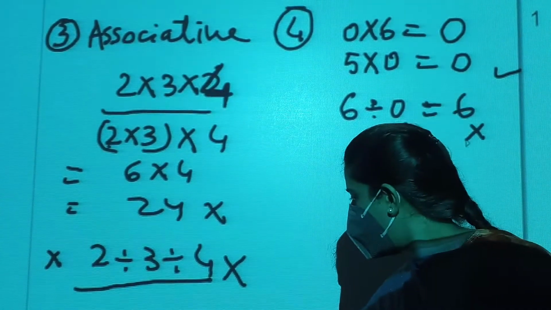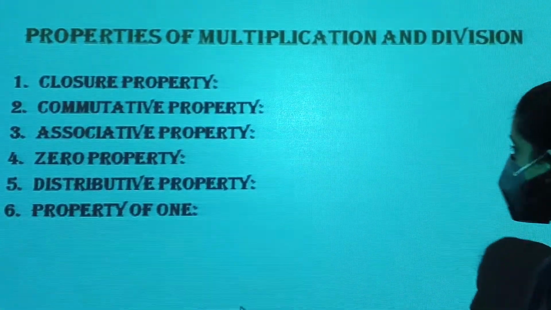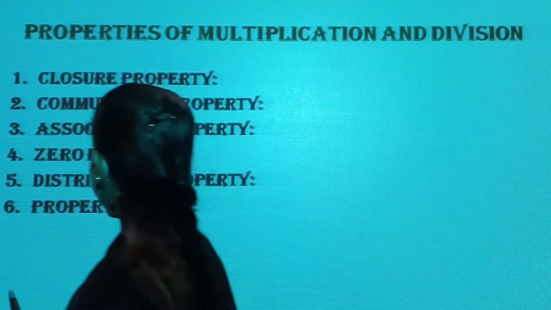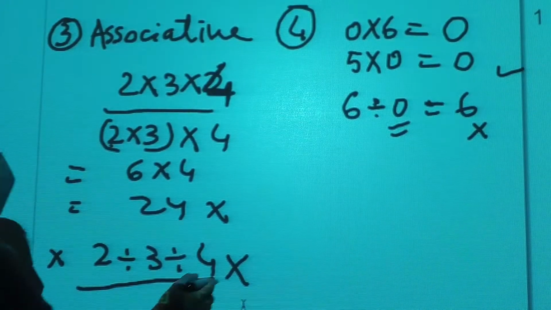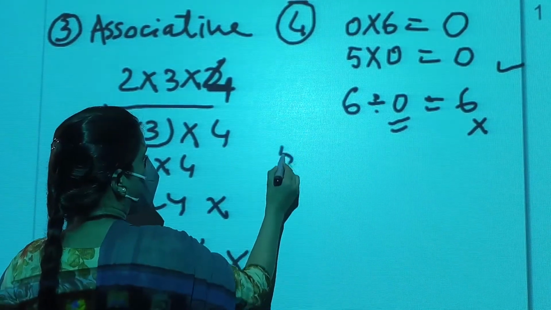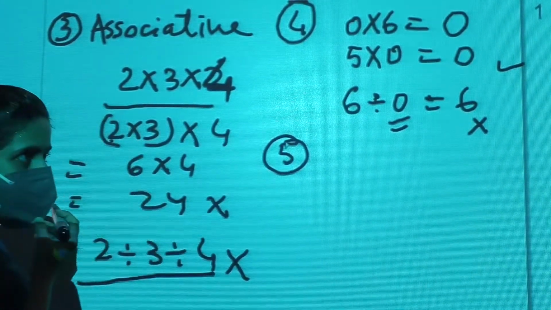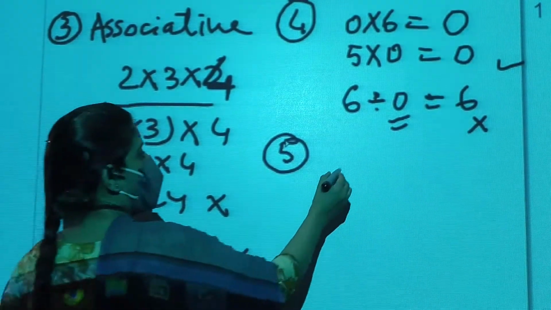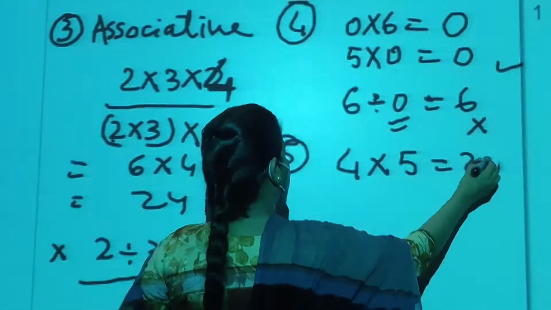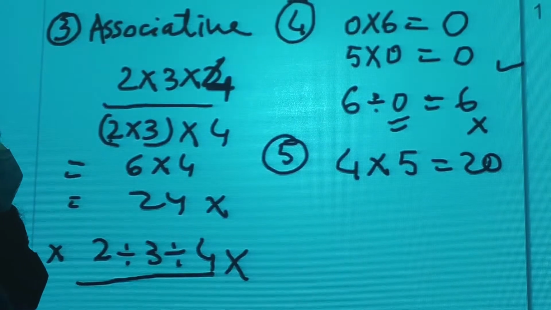Now, next is distributive property. This distributive property is only for multiplication. What happens here? Say you have 4 multiplied by 5 equals 20.